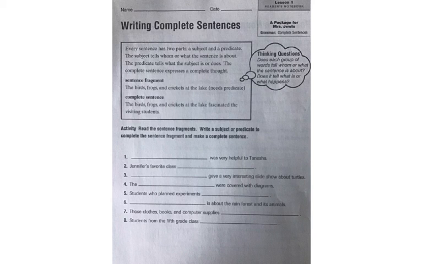In the examples, you can see up here where it says a sentence fragment, and it says the birds, frogs, and crickets at the lake. Well, the birds, frogs, and crickets at the lake, what? They are what? They did what? That needs a predicate. We know that the subject is the birds, frogs, and crickets at the lake. A complete sentence would be, the birds, frogs, and crickets at the lake fascinated the visiting students.